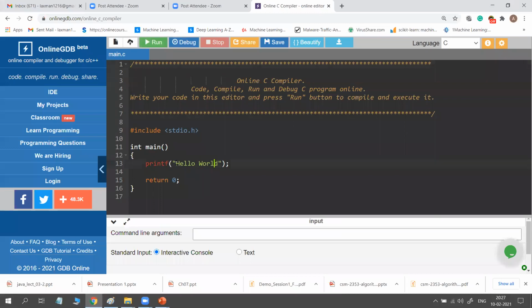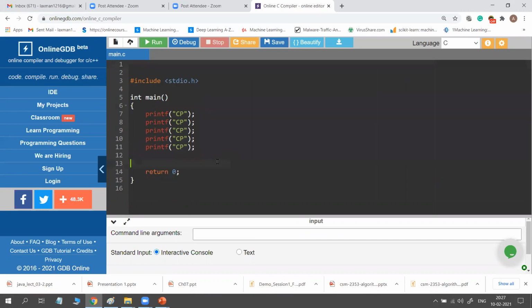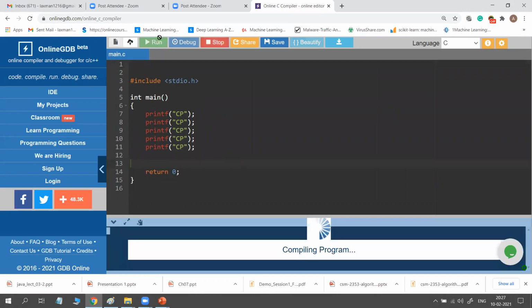For example, I want to display CP 5 times. I write CP, CP. So I can write in different printf statements. So printf CP first time, for example, second time, third, fourth, fifth. Okay. So I'm removing this above part to show you the full code. So if you run it, what happens?